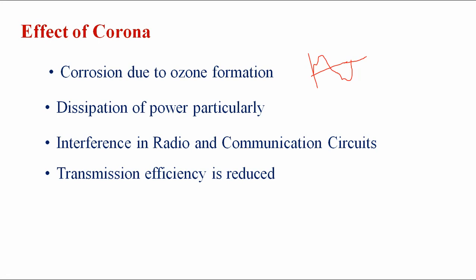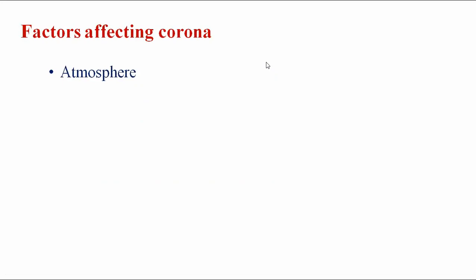Here, the main thing is that at present, the power generation is less than the demand. That is, the demand is more, but the generation is maintained constant. We need to satisfy the consumer. That is, we need to minimize some amount of the losses, such as sag, swell, corona, Ferranti effect, skin effect, proximity effect, and so on. And what are the factors affecting corona?